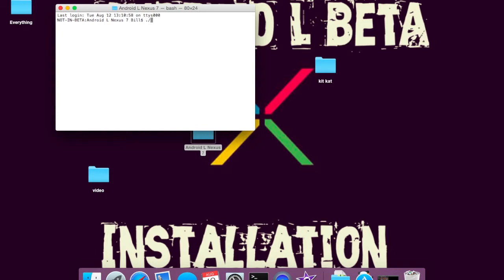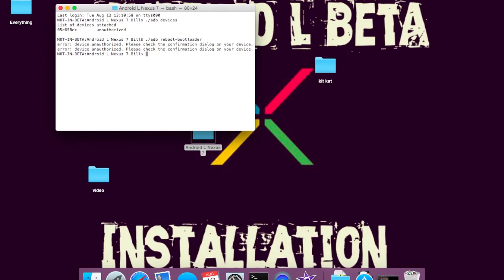So now you're going to want to do adb devices, then adb reboot-bootloader. Huh, let me check on my device. It doesn't want to work. Oh, I forgot to allow the device. So now it's adb devices. It's attached. Now we can do reboot bootloader.